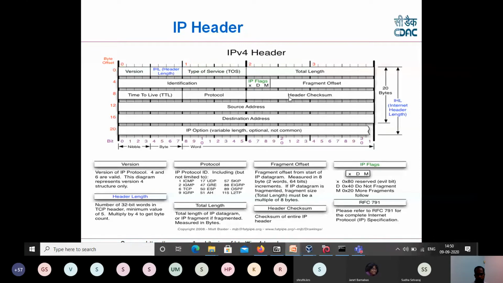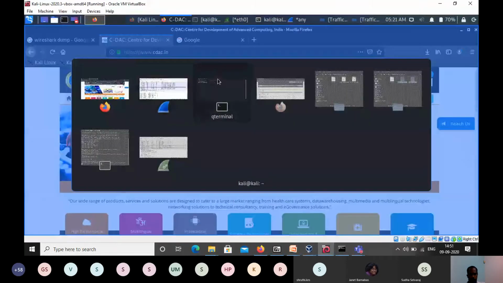And the checksum is for checking whether the packet is correct or not. Then source address and destination address, the typical source and destination IP address. In the protocol field, you can see the number, like number 1 for ICMP, number 6 for TCP, and number 17 for UDP. Now we'll check these fields in Wireshark because it has captured the packet, and we'll check the IP header and whether it is matching or not.